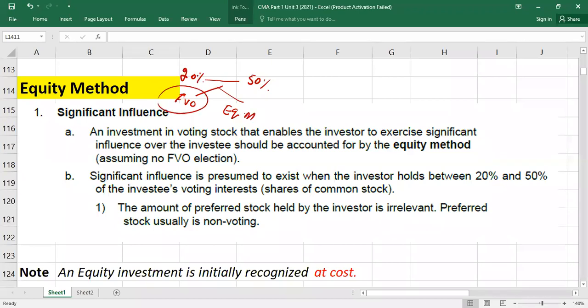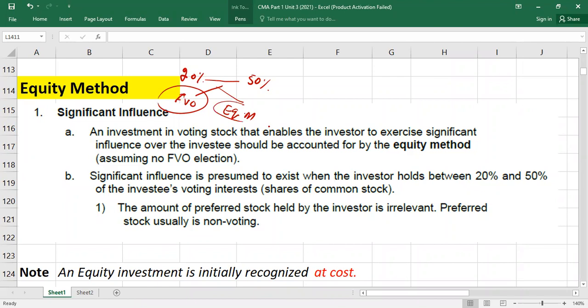Fair value option, how will it work? Similar to what we discussed in the fair value method, no changes. In the balance sheet, you will record the investment at market value, and changes you will take into the profit and loss account. You will follow the same, but only if you have not opted for equity method. If you have opted for equity method, then how you will work is what I'm going to explain.